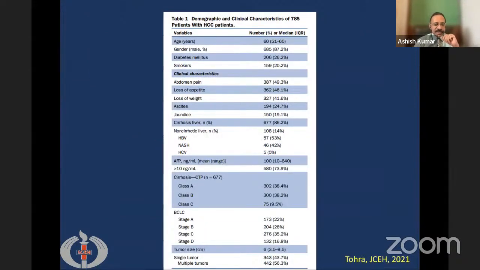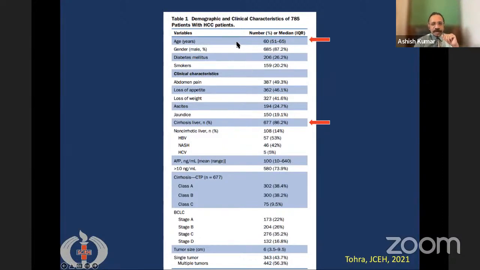This was a recent study published from PGI Chandigarh. It was a very large study of about 800 patients, and it gives a very good overview of what kind of patients present with hepatocellular carcinoma. In about 86% of patients there is underlying cirrhosis of the liver, which is the most important risk factor.